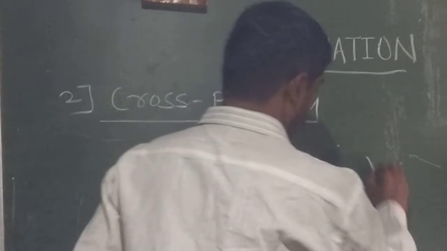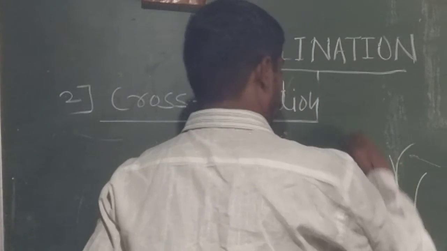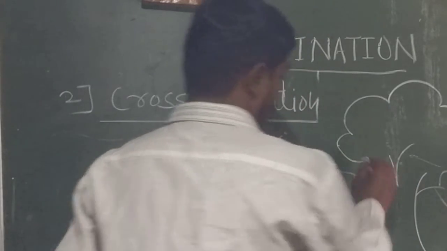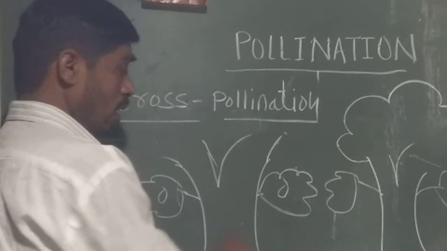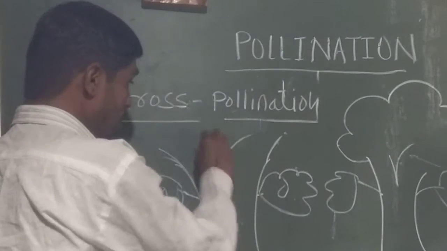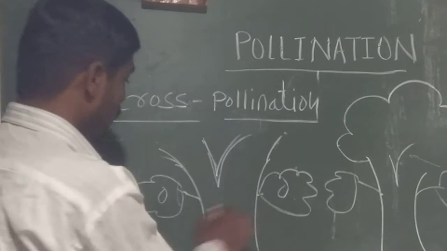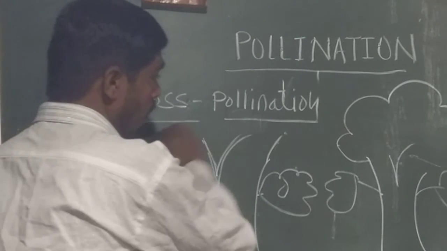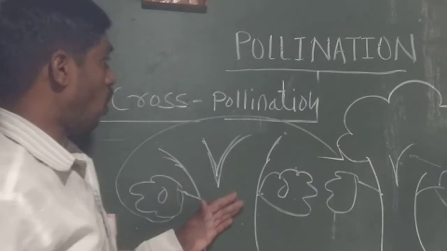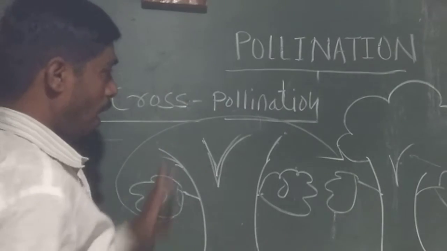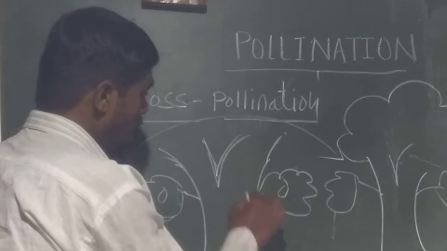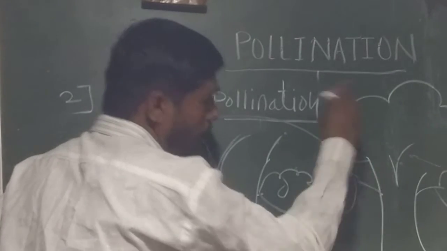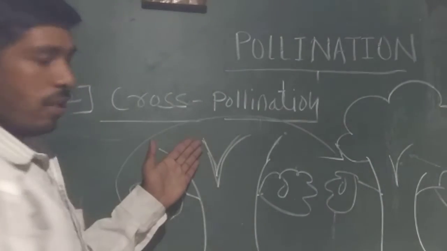And the other is another plant with flowers of the same species. These are two plants of the same species. Cross pollination is defined as the transfer of pollen from the anther of one flower to the stigma of another flower of the same species.